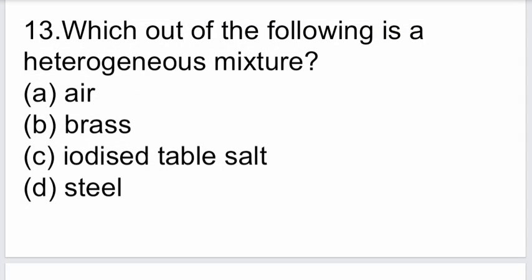Which out of the following is a heterogeneous mixture? Options are air, brass, iodized table salt, and steel. The correct answer is A, air.